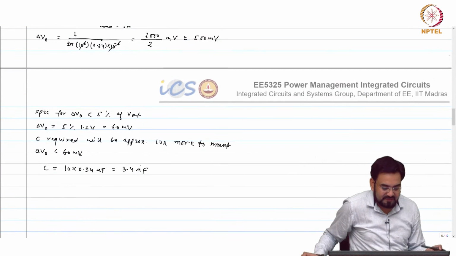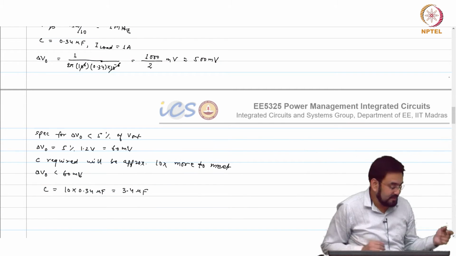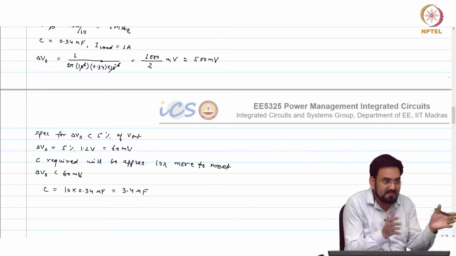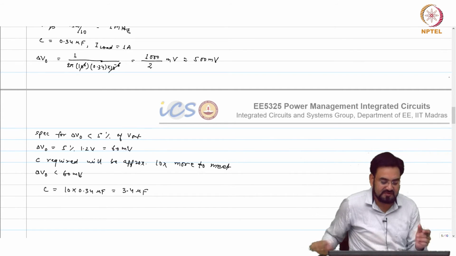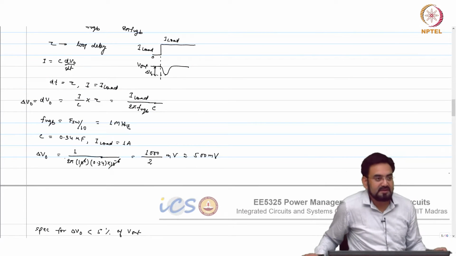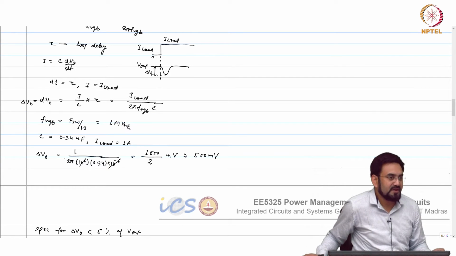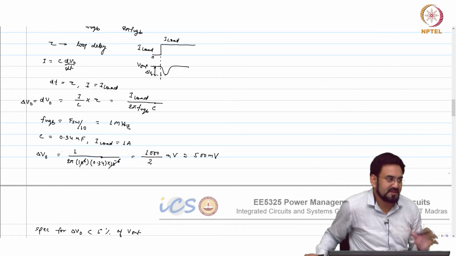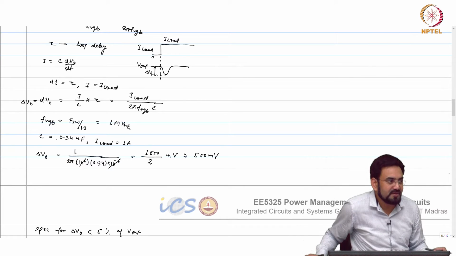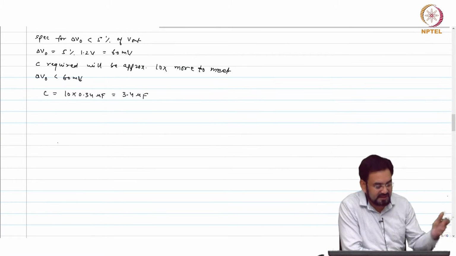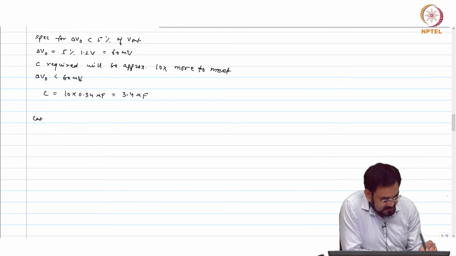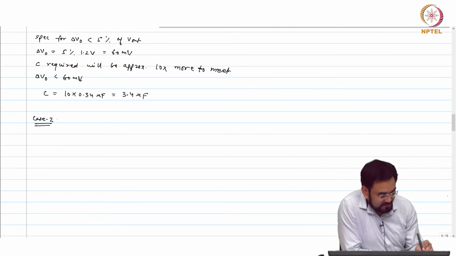Now take the case where you want to keep the same resonance frequency and increase the L and reduce the C. Then obviously from this formula it is directly affecting your delta V out, and it is independent of L, because we are looking at a bandwidth limited case, not the one limited by the inductor slew rate. So now let us take the second case, case 2.